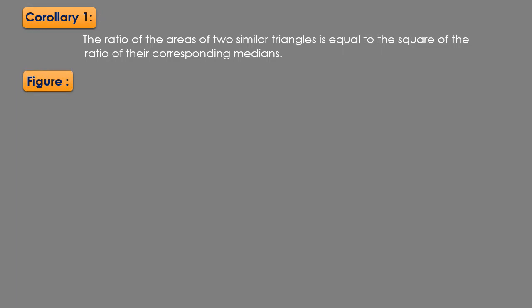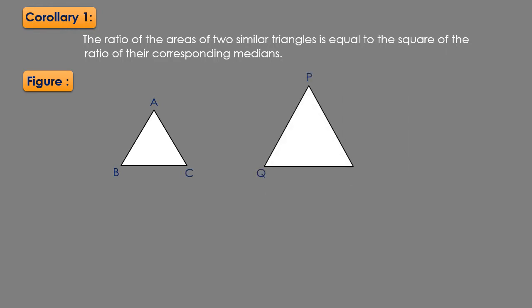So we are given two triangles which are similar. Let us consider ABC as the first triangle and PQR as the second triangle. Both these triangles are similar. We are also given their medians. We know that a median is a line segment in a triangle which joins a vertex of the triangle to the midpoint of the opposite side. Means the median of a triangle on a side will divide that particular side into two equal parts.